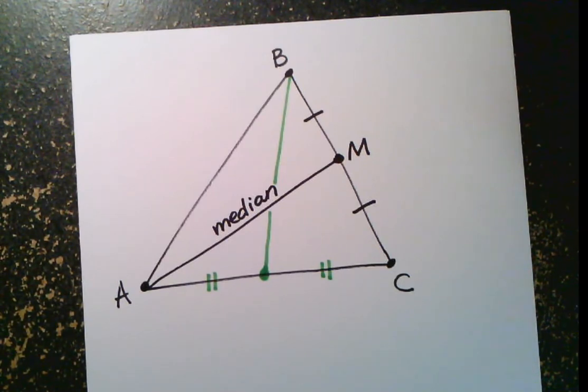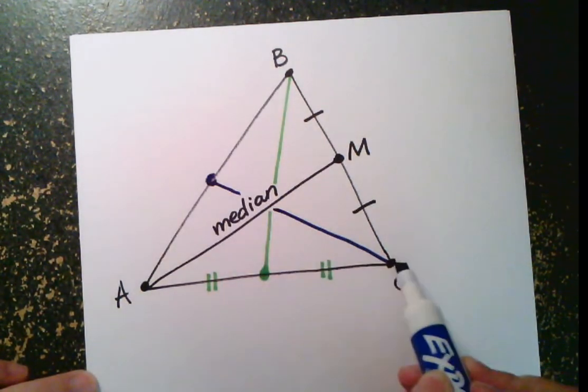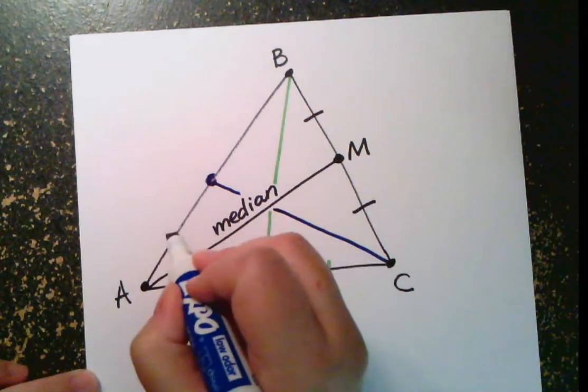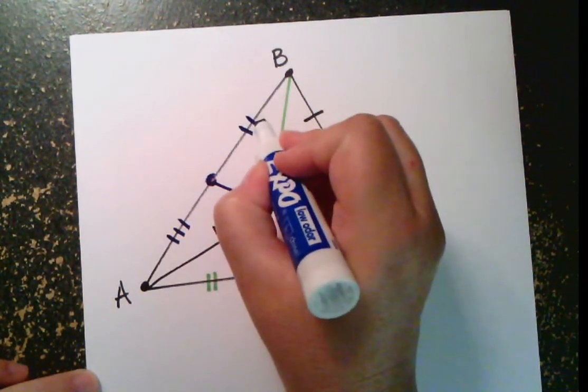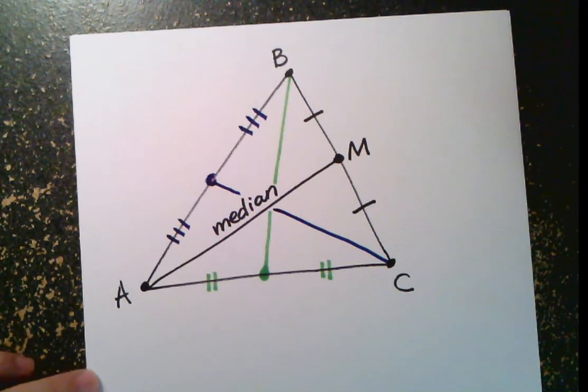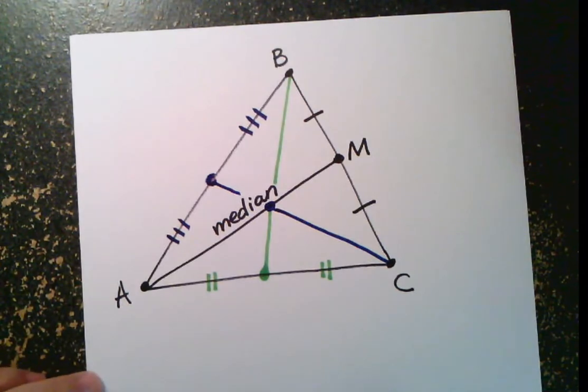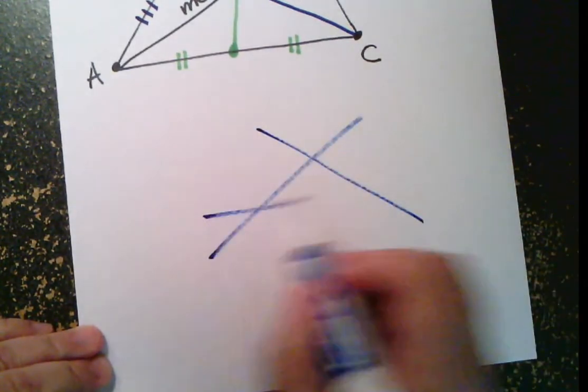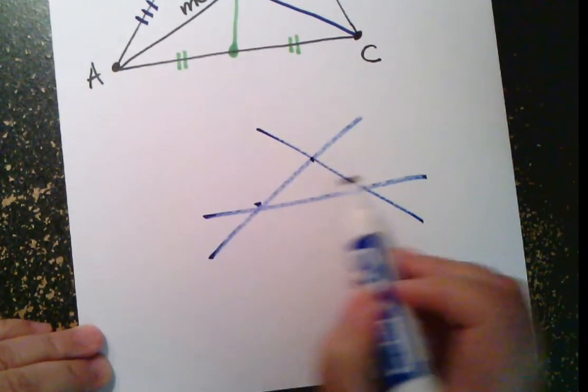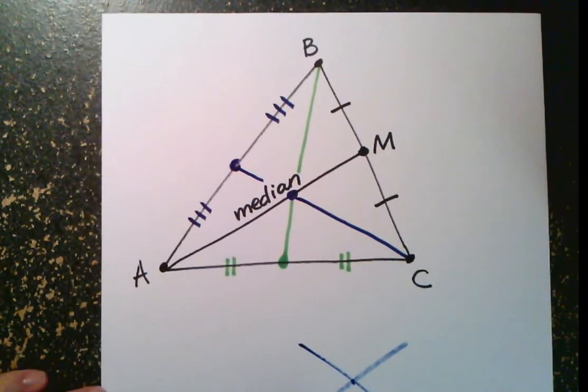Now, one of the special things about the medians is that they all meet together in one point. In other words, if I were to draw all three medians, so let me go ahead and do that. I just drew another median here. These three different medians will always meet at a single point. That may seem obvious, but not really. If you have three different lines, it's much more common for them to meet at three different points. So for three different segments to all meet at the exact same spot, that's kind of special.